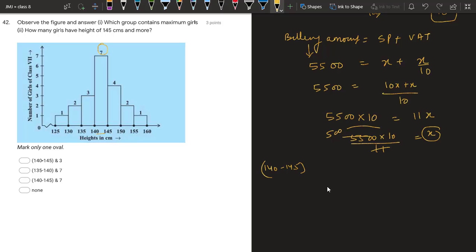The second question is asking how many girls have height 145 centimeters and more. So if you go for 145 and more, you have to go for this range. This is 4 plus 2 is 6, plus 1 is 7. So the answers are 140 to 145 and 7.